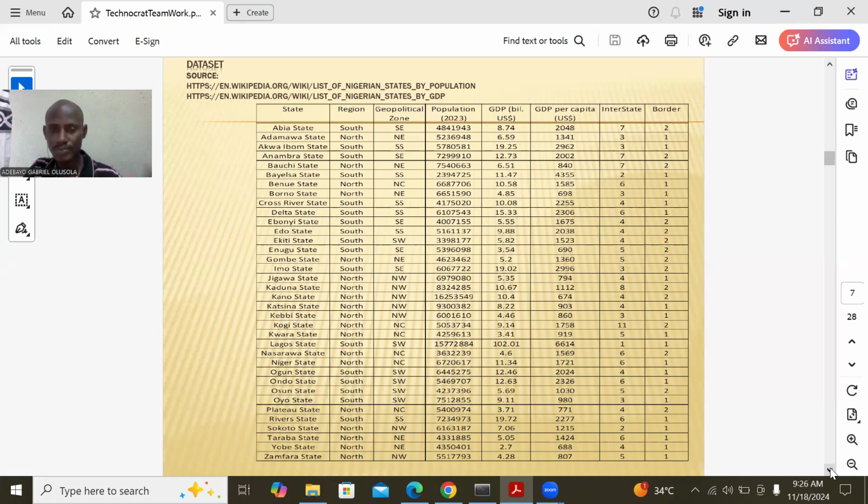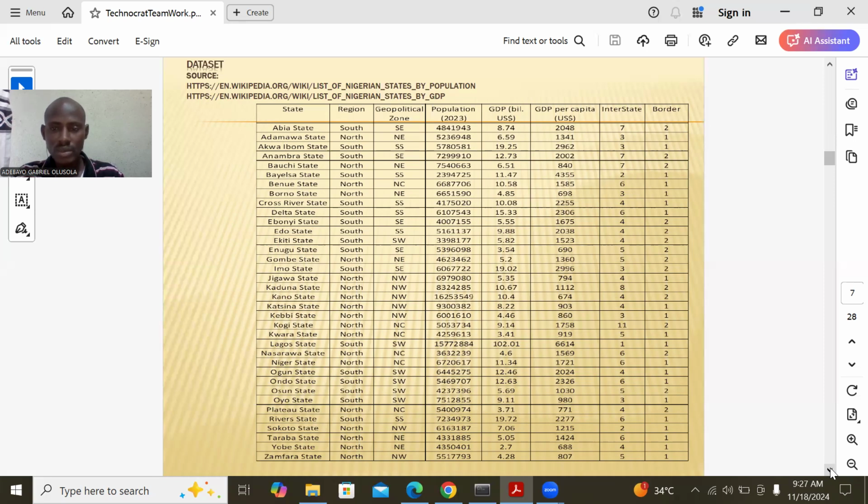Interstate means that Abia state has 7 boundaries, that is, 7 states surround Abia state. 3 states surround Adamawa state, 3 states surround Akwa Ibom state, and so on and so forth.